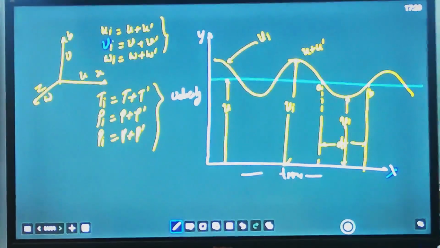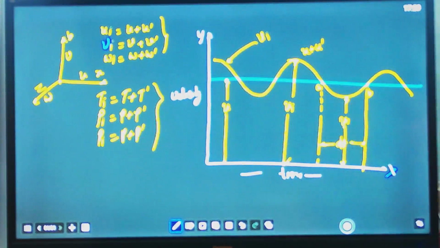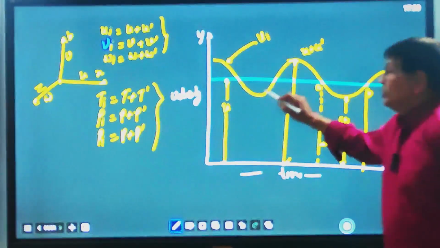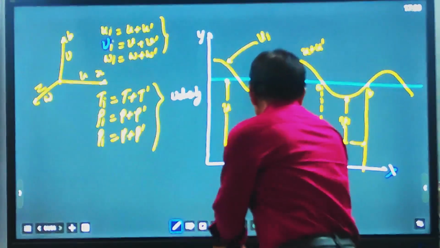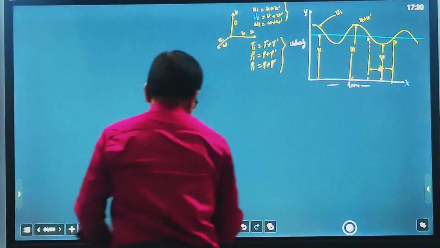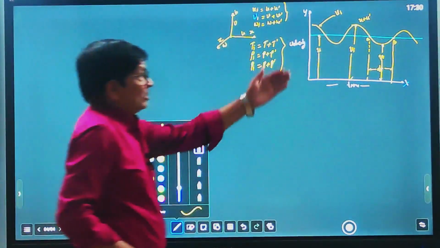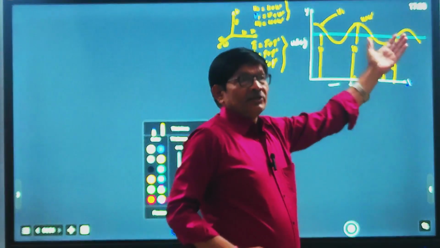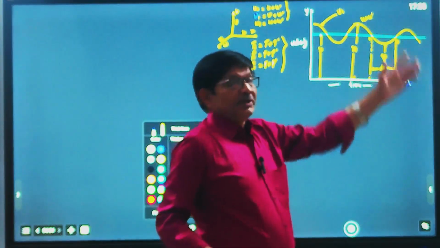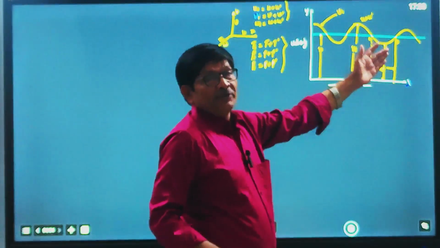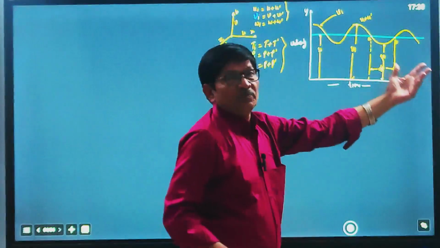So we can take the mean value. How do we get the mean value of this flow? The mean value can be defined as the integration of the instantaneous value. How do we find mean values? We know that the velocity along the x direction is ui, and it is fluctuating between u plus u dash and u minus u dash. The lower value may be u minus u dash and the upper value u plus u dash.